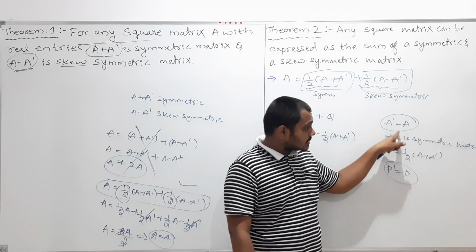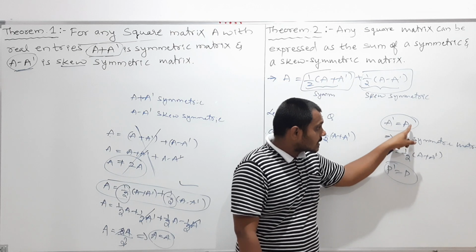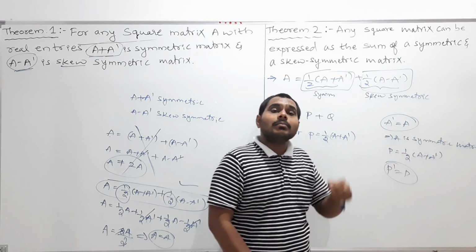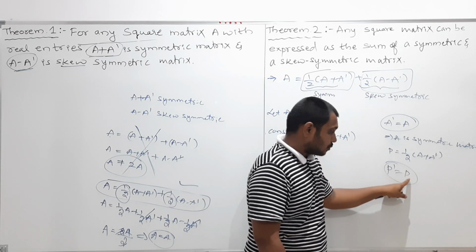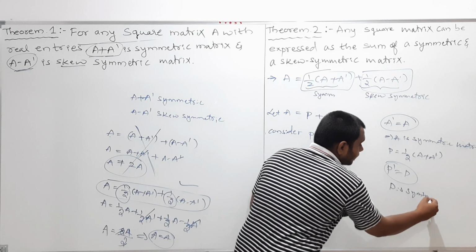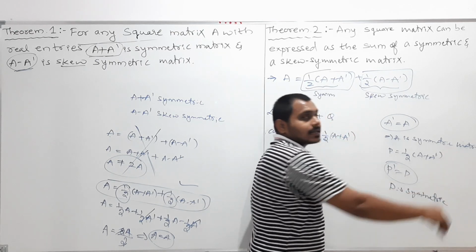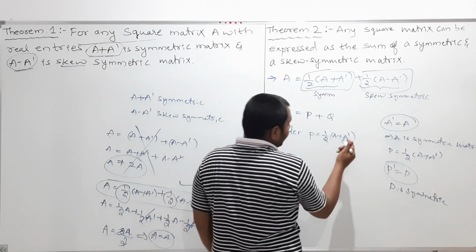As I told, if A transpose equals A, then A is a symmetric matrix. Likewise, if P transpose equals P, then P is a symmetric matrix. So now, my dear students, consider P is equal to half into (A plus A dash).